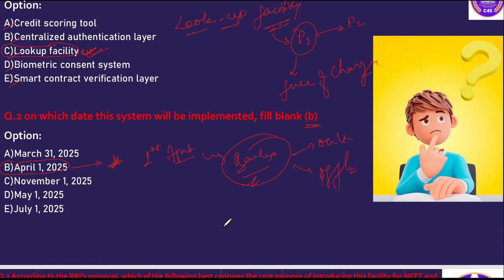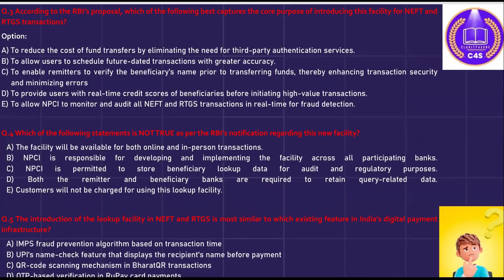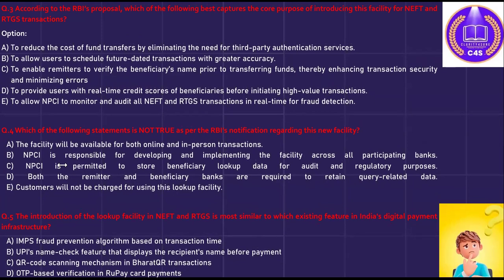Now, coming to the third question. Such types of questions are usually asked in the Phase 2 examination based upon paragraph statements. The third question here is: according to RBI's proposal, which of the following best captures the core purpose of introducing this facility for NEFT and RTGS? What is the core purpose of this lookup facility?